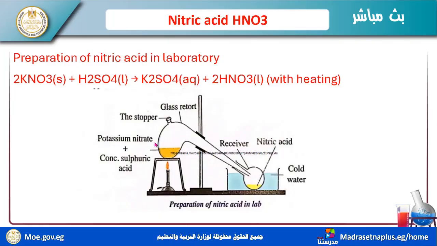The chemical components in this are KNO3, potassium nitrate, and sulfuric acid, but it must be concentrated sulfuric acid. And KNO3 is a salt, not a solution, a solid salt. Now, the reaction between potassium nitrate and sulfuric acid in these equations forms nitric acid. The heat must not be increased above 100 degrees centigrade because decomposition of nitric acid occurs.